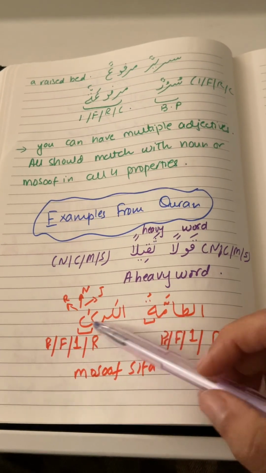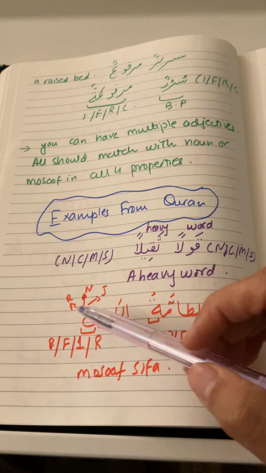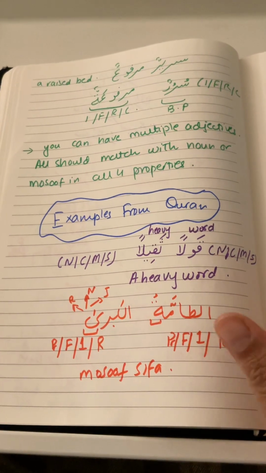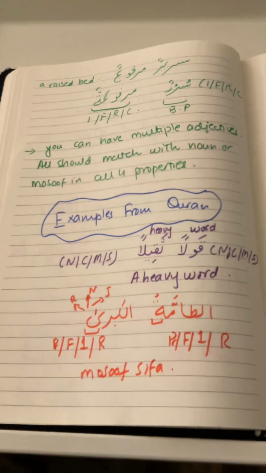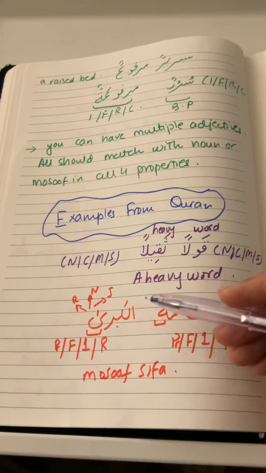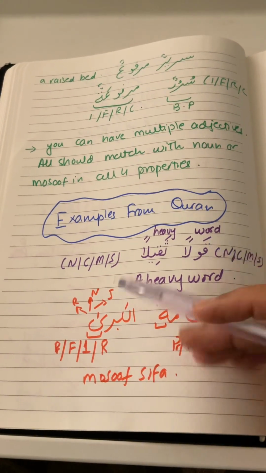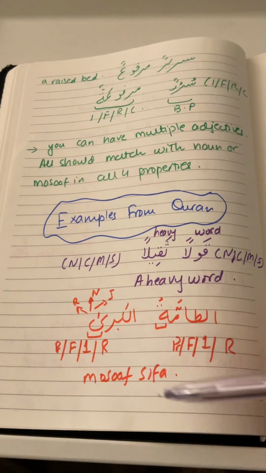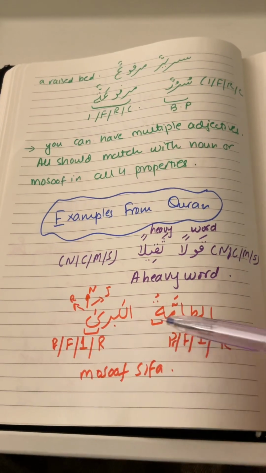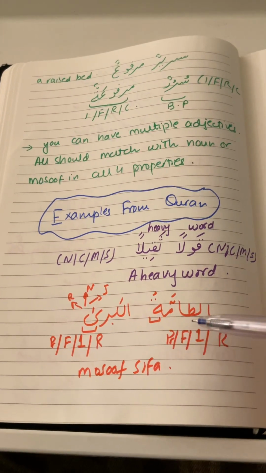And now in these kinds of words which are not flexible, the rafa, nasab, and jar are basically the same. You cannot differentiate by looking at the ending what status it is. So we are just going to give it the benefit of the doubt and say that it's rafa. So now all four properties of both these isms are matching. That means they are noun and adjective, Mosoof and Sifa.